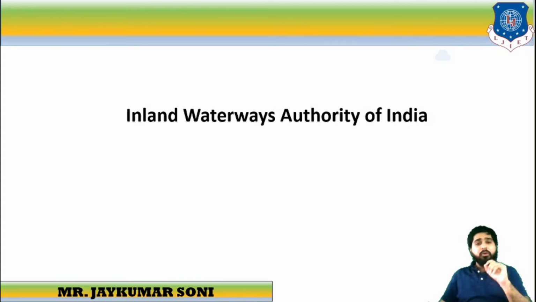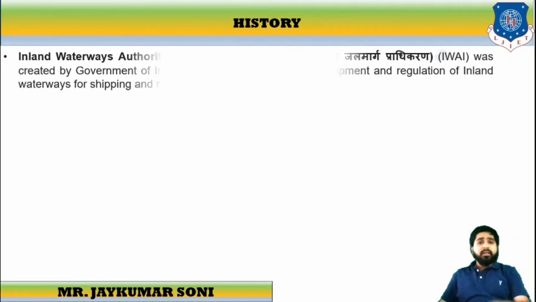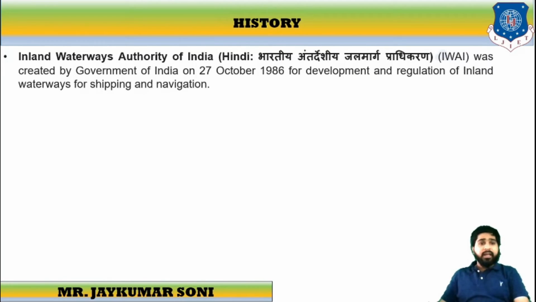Now let us discuss the Inland Waterways Authority of India, also called IWAI. It is also called Bharatiya Antardeshiya Jalmarg Pradhikaran. Antardeshiya means inland, meaning its operation is limited to the internal part of the country. It was created by the Government of India on 27th October 1986. This can be one of the questions, so you have to have knowledge about this.